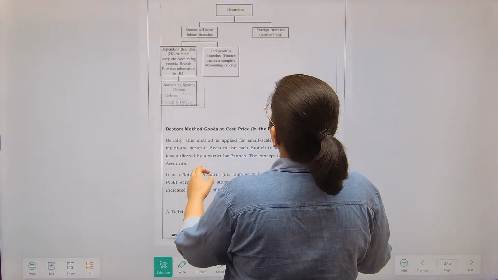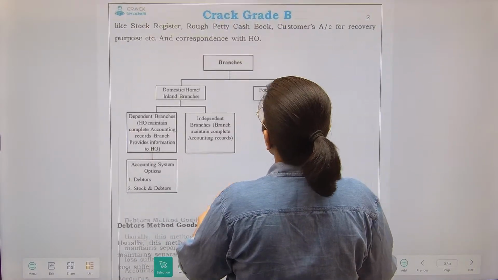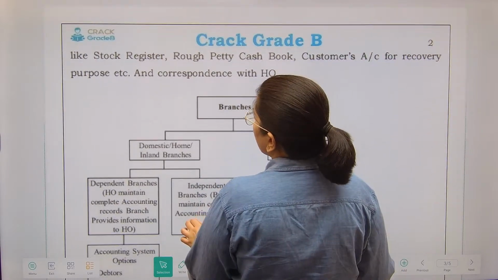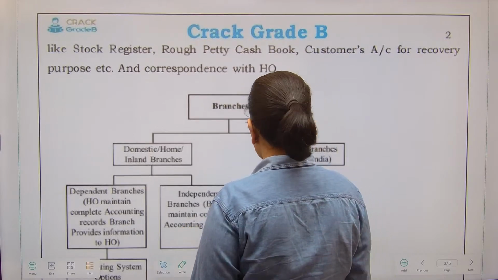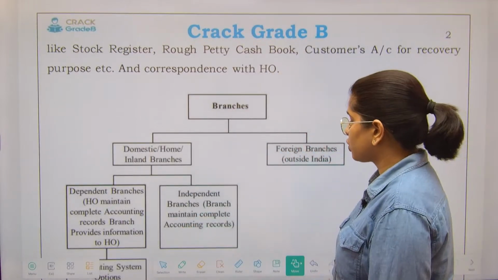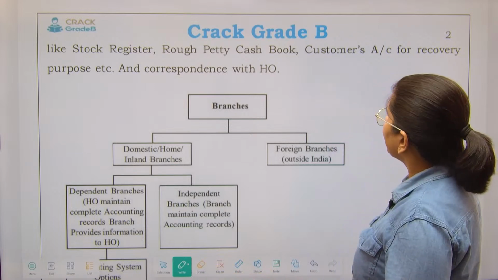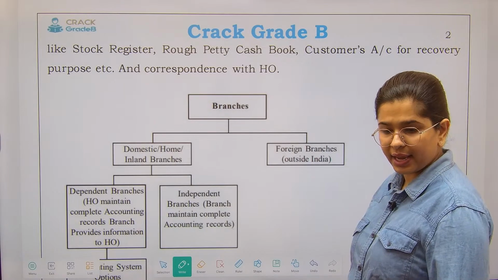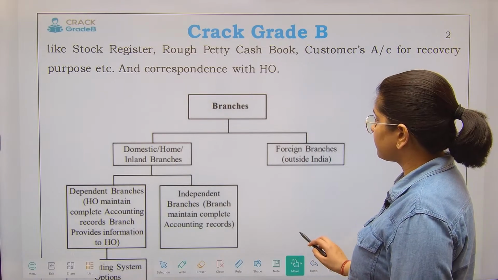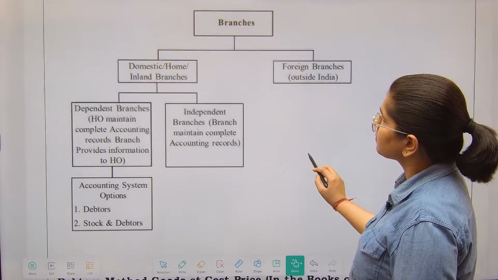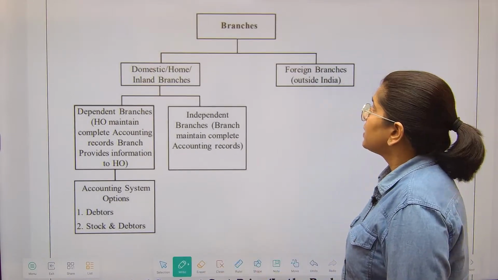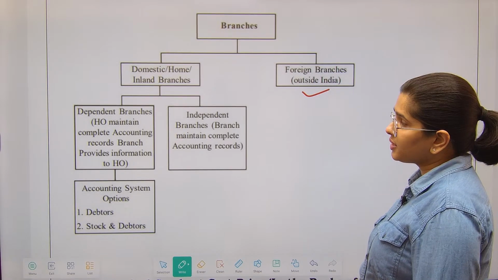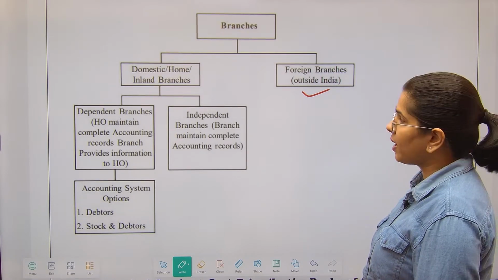See, now, these are the small accounts that your branches maintain, like the stock registers, rough petty cash books, customer accounts, etc., and correspondence with the head office. So, branches. See, foreign branches, domestic branches, right? These are the two bifurcations.